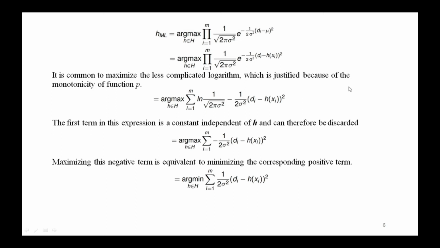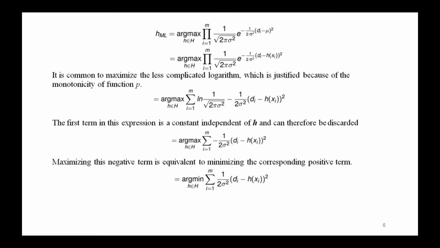Let us write the formula for this normal distribution to describe p of di given h, beginning with the general formula for a normal distribution and substituting the appropriate mu and sigma square, because we are writing the expression for the probability of di given that h is the correct description of the target function f. We'll also substitute mu equal to f of xi, which is equal to h of xi as in the previous slide.